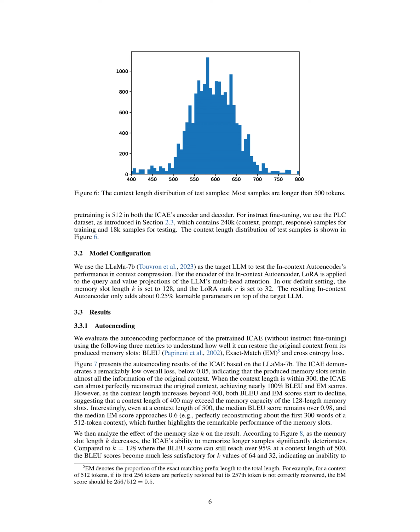We tested the In-context Autoencoder's ability to compress context using a target LLM called Llama 7B. For the encoder of the ICAE, we applied a technique called LoRA to the query and value projections of the LLM's multi-head attention. In our standard setup, we set the memory slot length to 128 and the LoRA rank to 32. The resulting In-context Autoencoder adds only about 0.25% more learnable parameters to the target LLM.